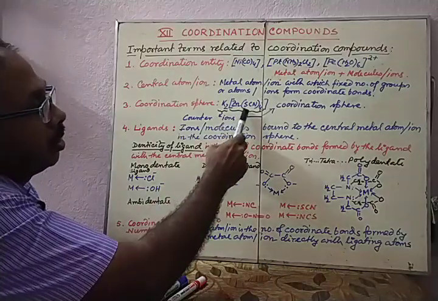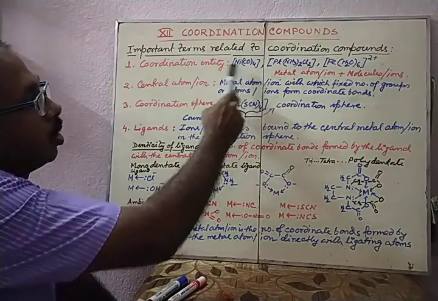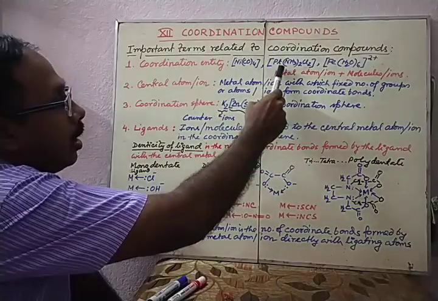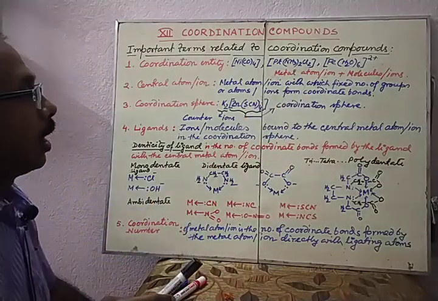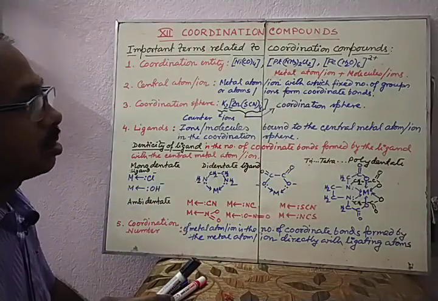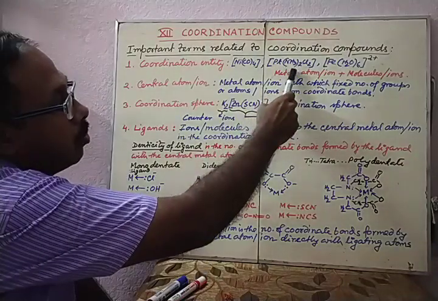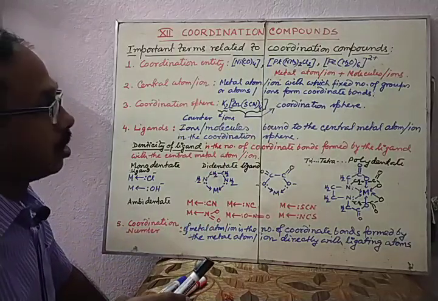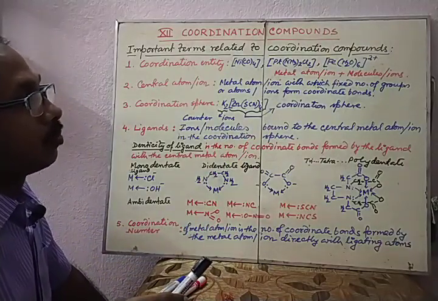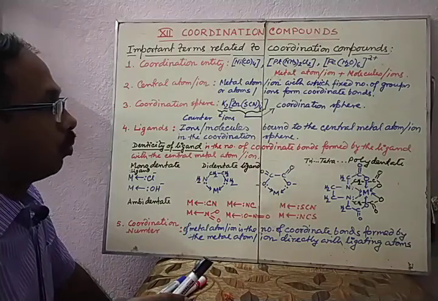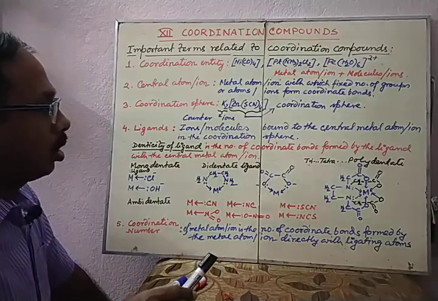That means here SCN is a ligand, here CO group is a ligand, here NH3 is a ligand, Cl is a ligand. Some of them are ions and some of them are molecules. Here NH3 is a molecule, Cl minus is an ion. They behave as ligands and can form coordinate bonds with the central metal atom or ion.